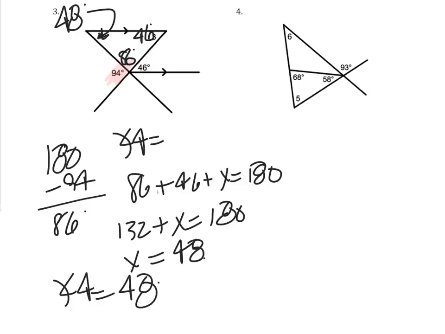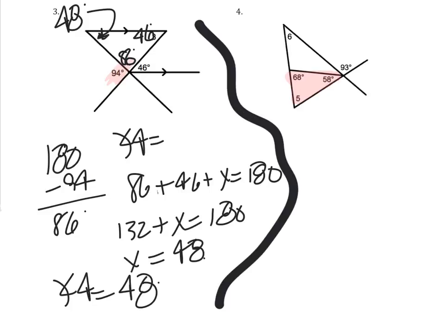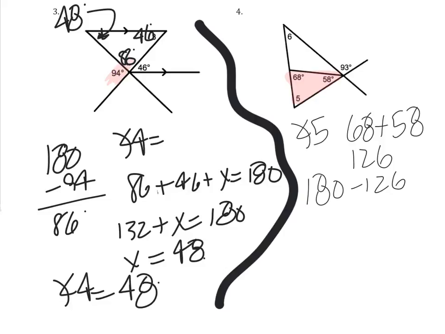And then moving on to the last one. So in this case, what you first want to do is look at the fact that we have a triangle. And like we've done in class before, we know that these three angles should add up to 180. So for angle 5, I'm going to do 68 plus 58 to get 126. And I'm going to do 180 minus 126 to in fact get 54. Now I know that that angle is 54. Write that a little neater. So this is 54 here.